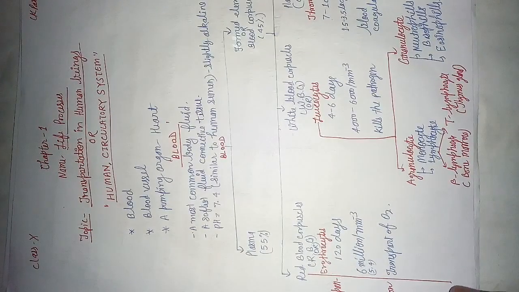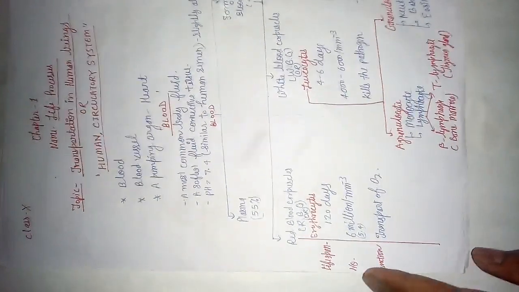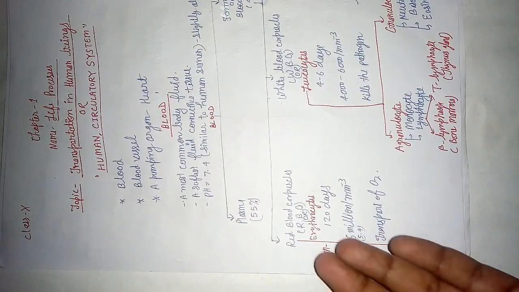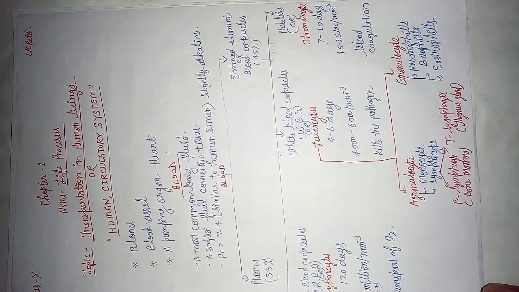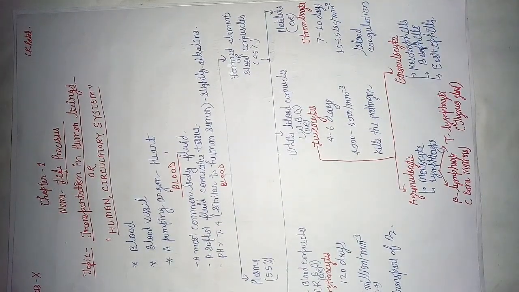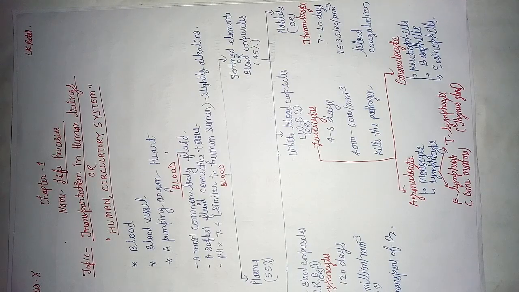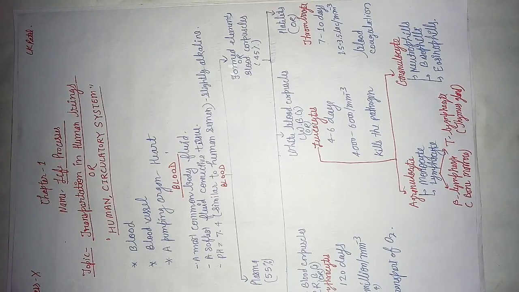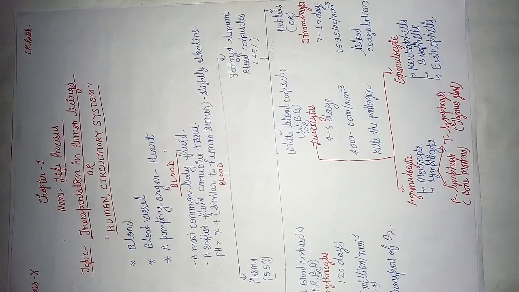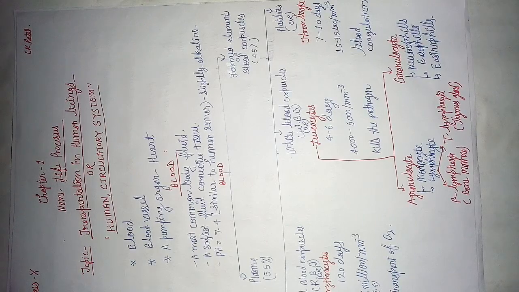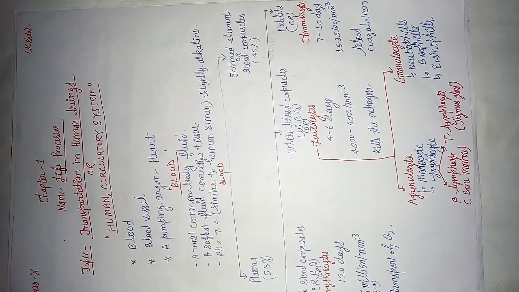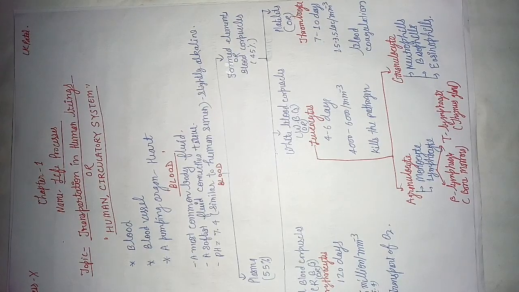Let us study comparatively. The lifespan of the erythrocyte is 120 days. Second is the leukocyte, whose lifespan is 4 to 6 days. Students, this data may vary from book to book, but don't worry about that. Next is the thrombocyte. Its lifespan is 7 to 10 days. Their lifespan may also vary in some books, but don't worry.